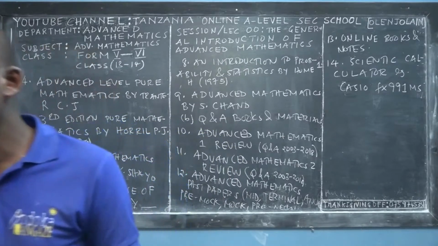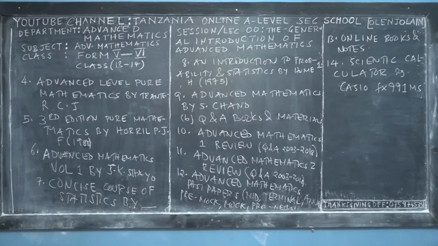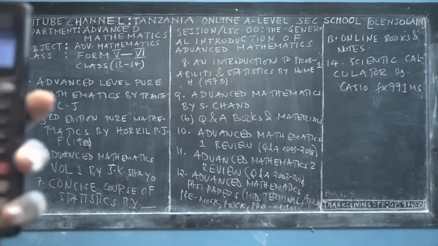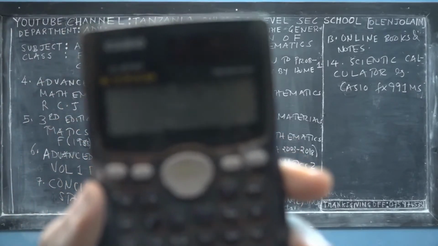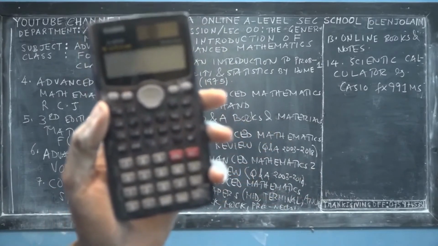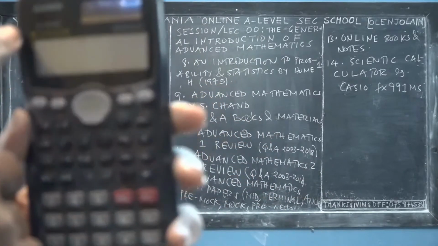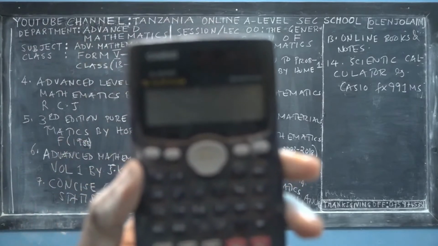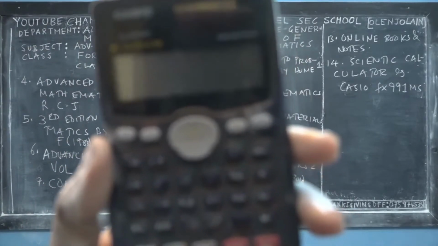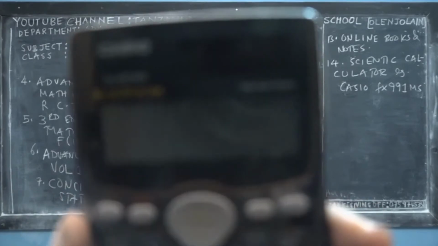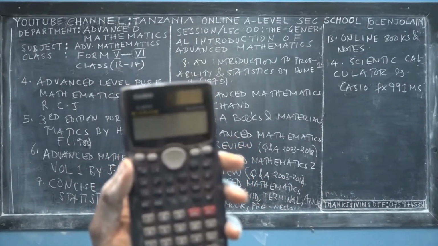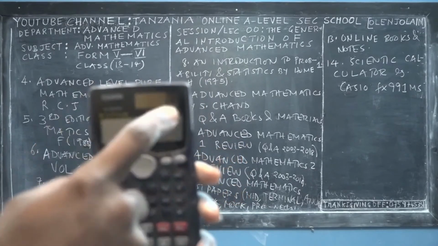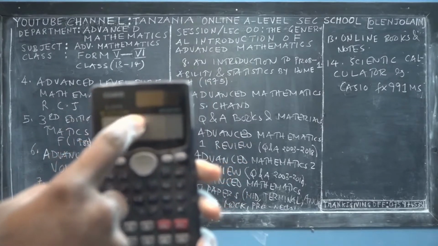Let me bring mine to show you, okay? So this is a scientific calculator that I recommend for every A-level student. As I said, the name is Casio. I'm trying to put it at a particular place in the lens, right? So let me put it away from this point. It's called the Casio fx-991MS.